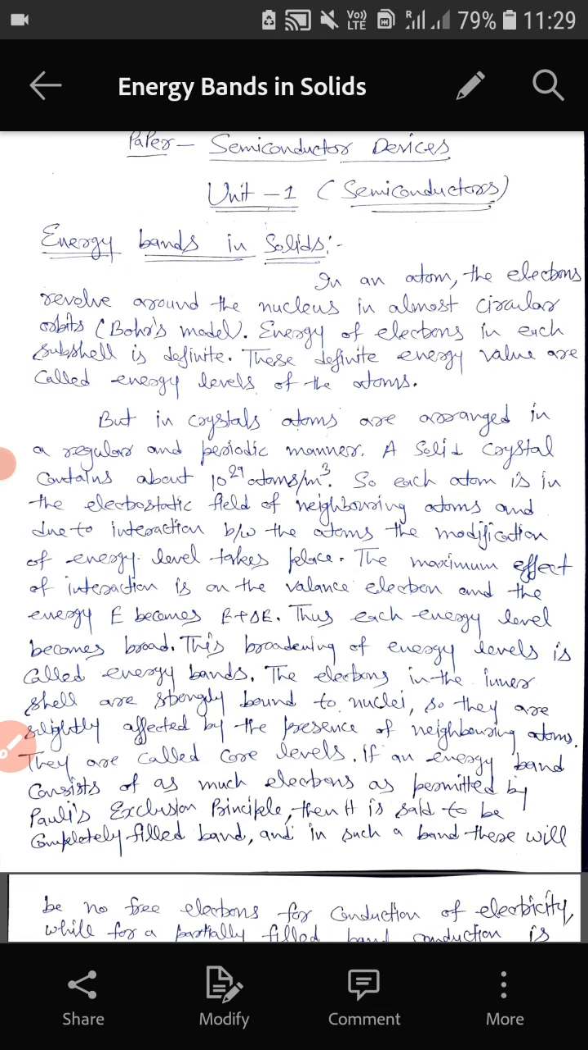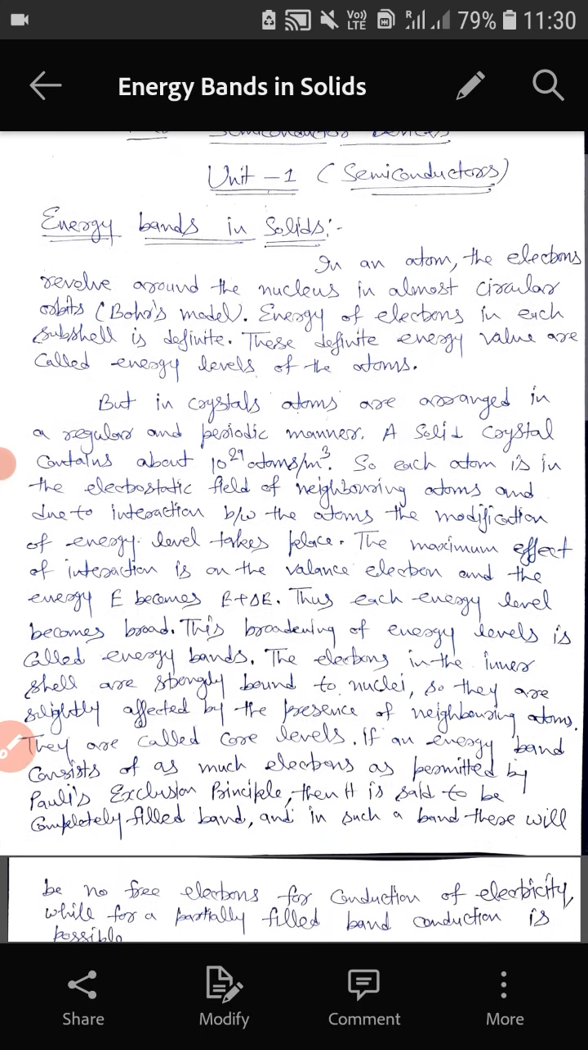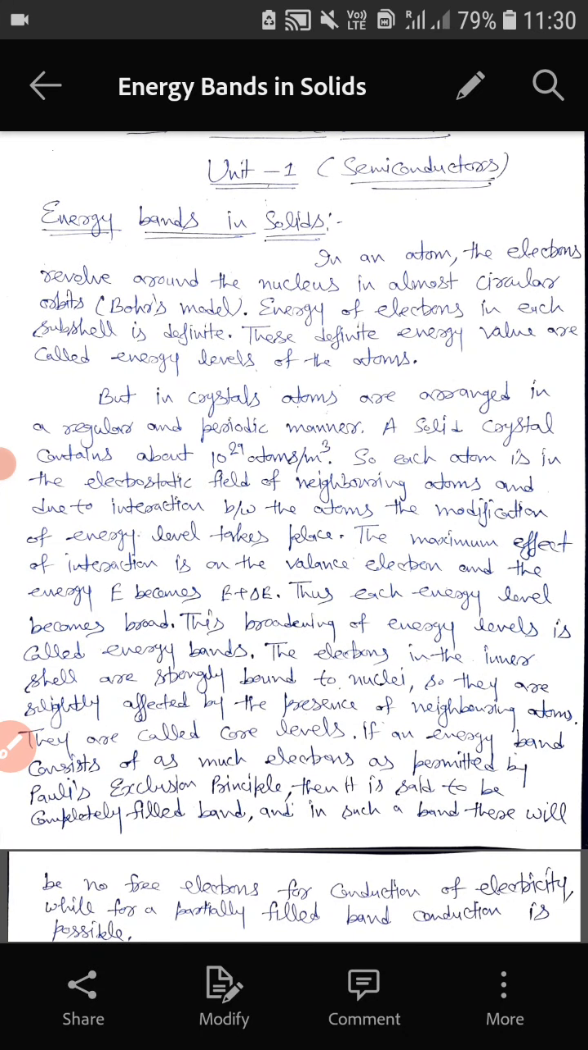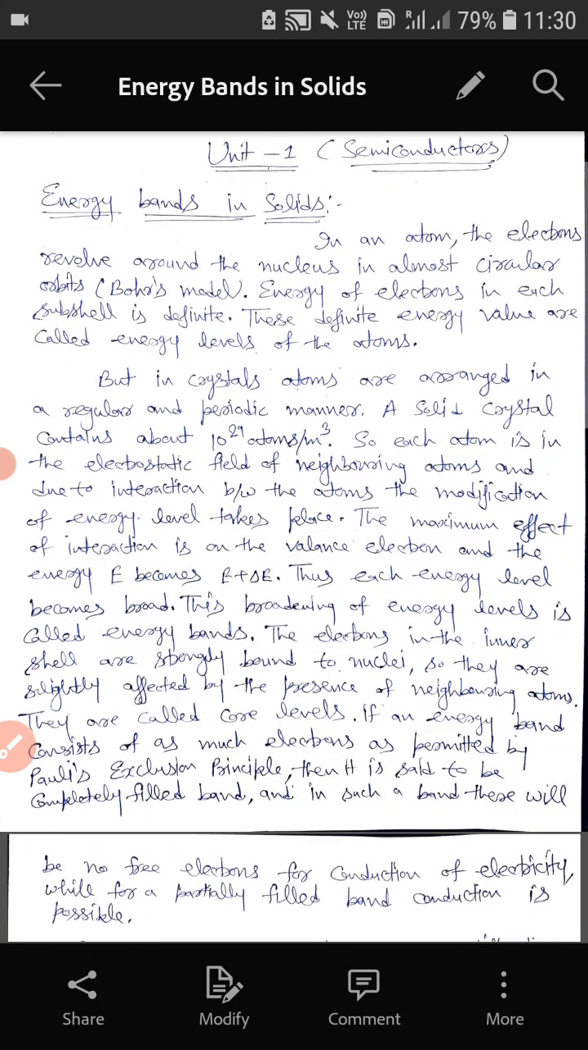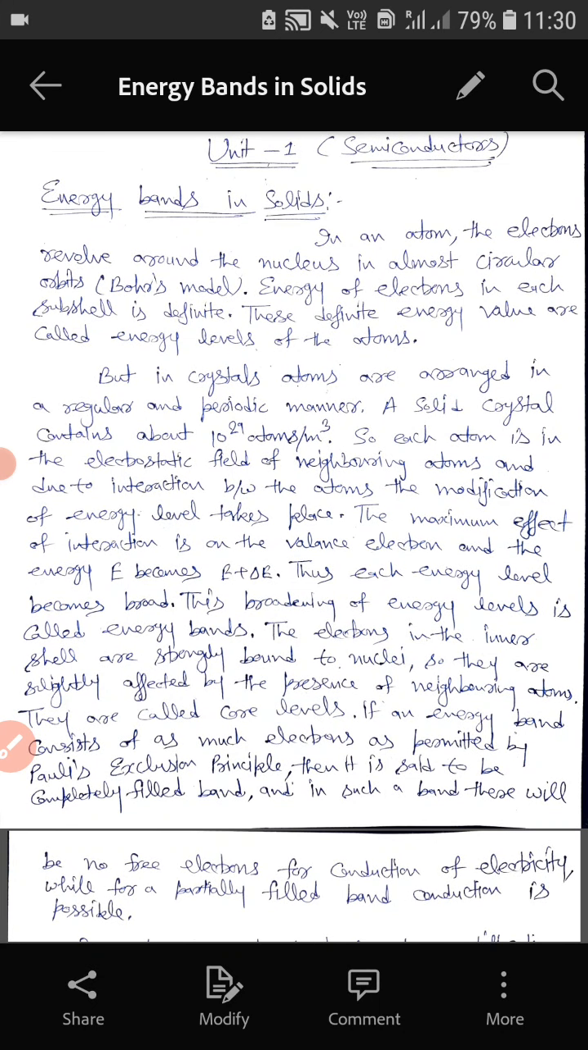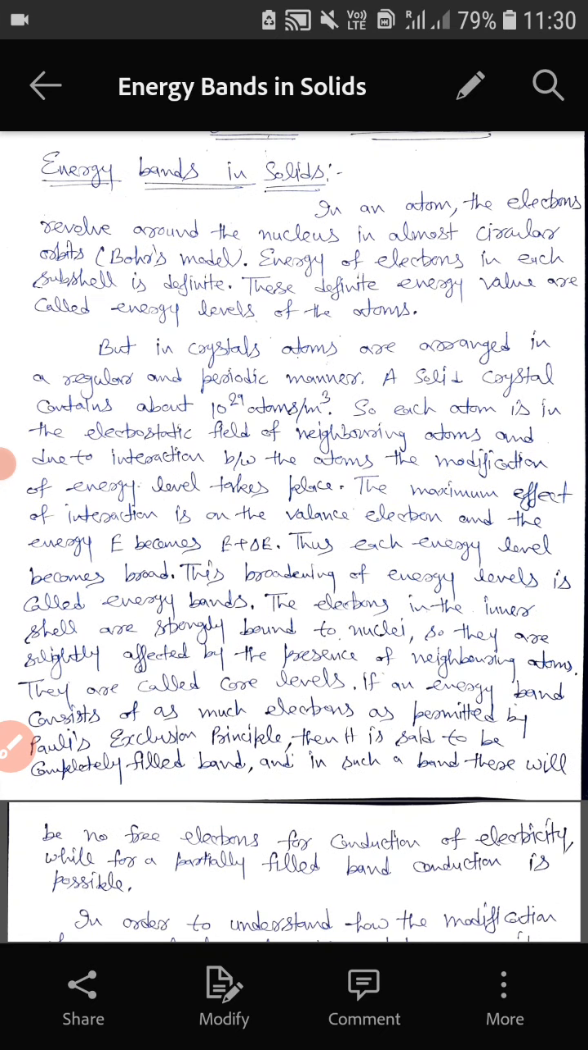As we know, in any atom, electron revolves around the nucleus in almost circular orbits as per Bohr atomic theory, and energy of electron in each subshell is definite. Electron can revolve only in a particular orbit whose energy is quantized. This we know as per Bohr atomic model. And the definite energy values of these energy levels are called energy eigenvalues. But this is the scenario for a single atom.